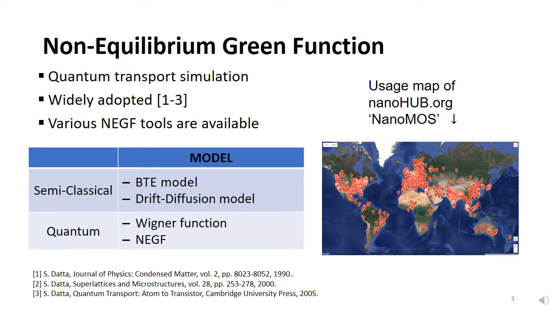First, non-equilibrium Green's function is one of the standard quantum transport simulation methods, especially for evaluating nanoscaled transistors. NEGF is nowadays widely adopted, as you can see in the right picture. It is a figure on the usage of a certain NEGF simulation tool in NanoHub. We can find that the tool is used worldwide. Moreover, there are more NEGF tools which can be easily found on the site.